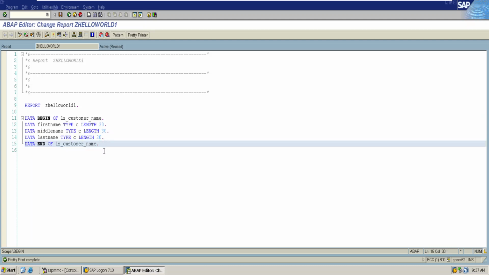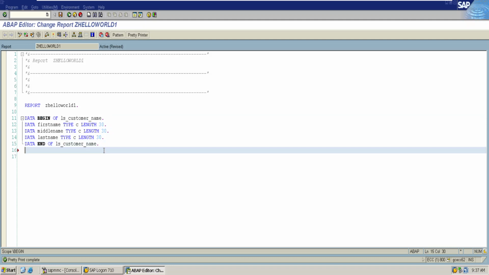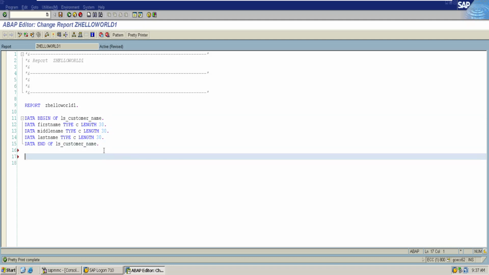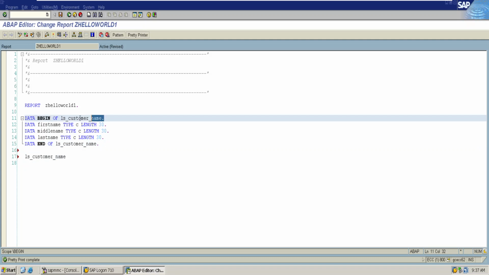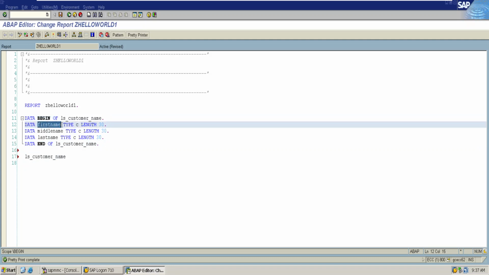I can assign values to the structure by using an equal operator, but before that always remember the structure name, ls customer name. My intention is not to assign any value to ls customer name itself, but to assign some value to its attributes.